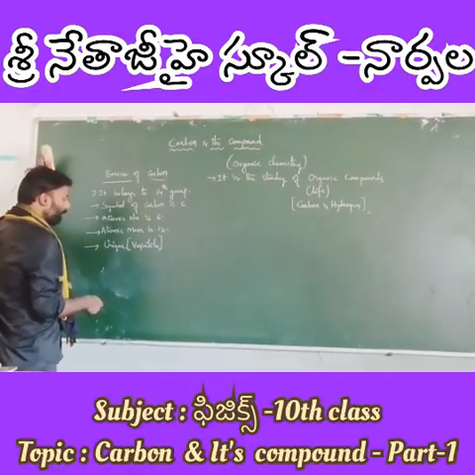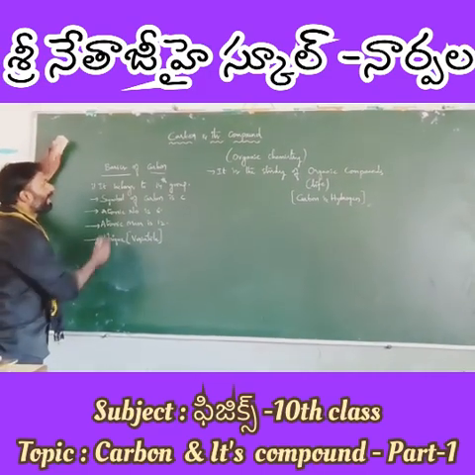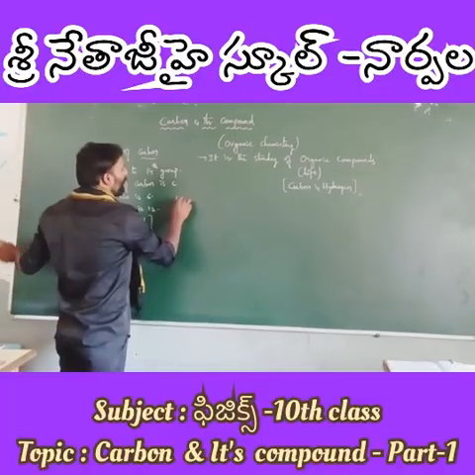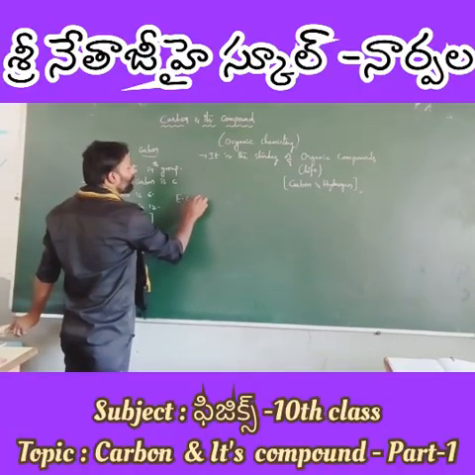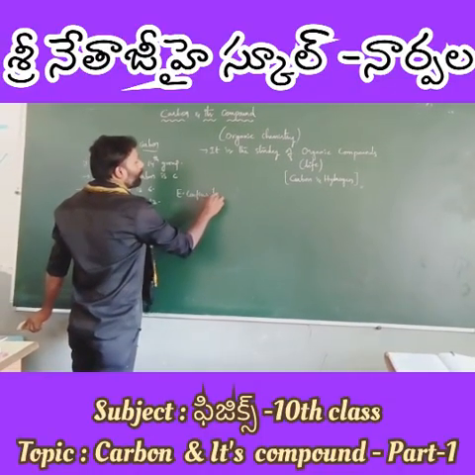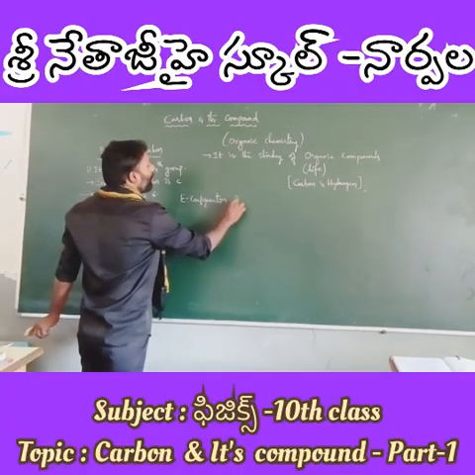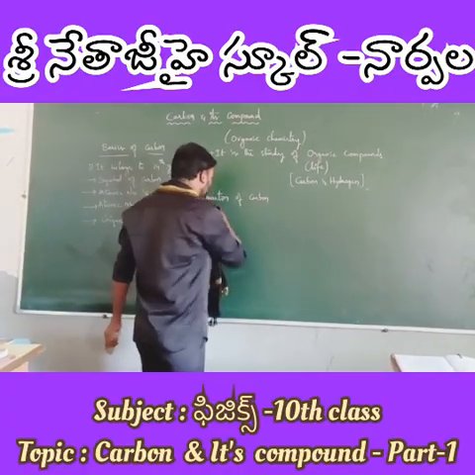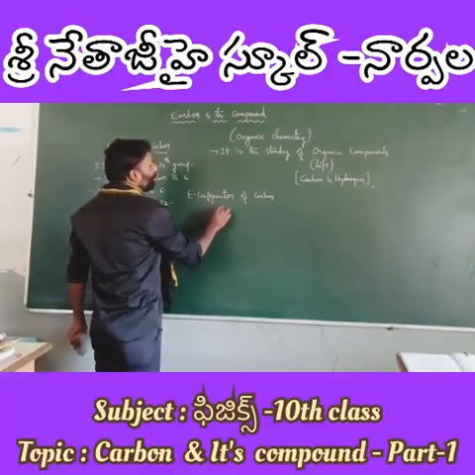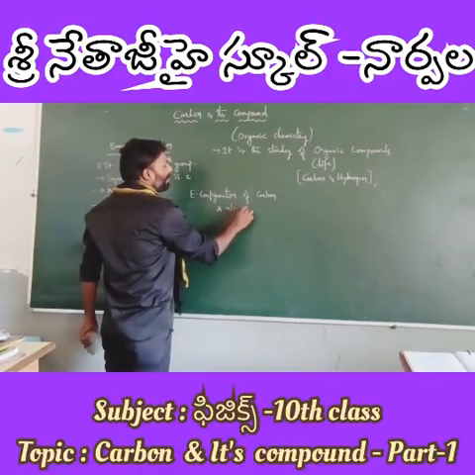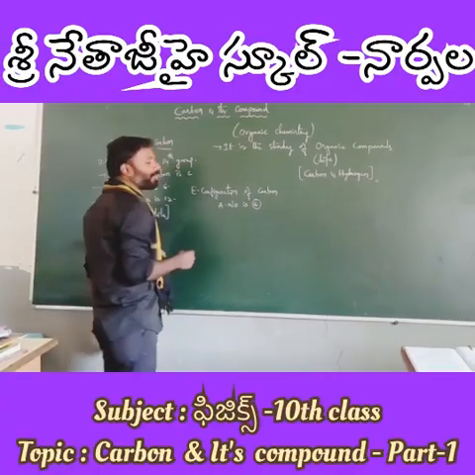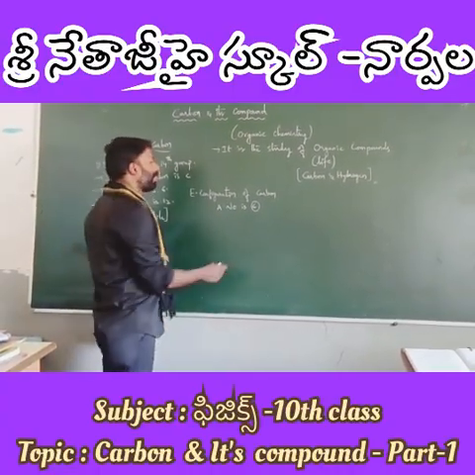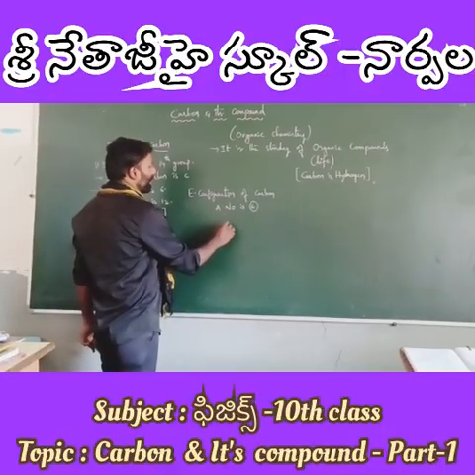Coming to our topic in detail, we should also focus first on electronic configuration. So electronic configuration of carbon. Since its atomic number is 6, I already taught you how to write electronic configuration as per the filling up of the shells.